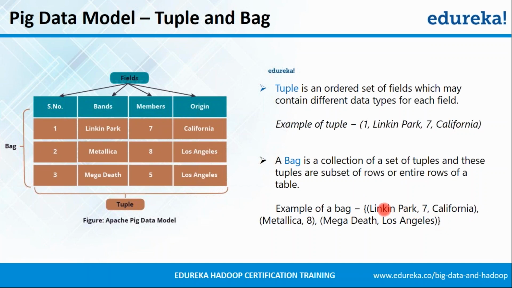Within this, you can see there are multiple sets of parentheses, which are nothing but tuples. As you can see, the first tuple is Linkin Park, 7, California, only 3 fields. The second is Metallica, 8, just 2 fields. And the third is Megadeth, Los Angeles, that is these 2 fields. So what we are trying to show is that a tuple within the bag could be a set of fields or it could be the entire row.